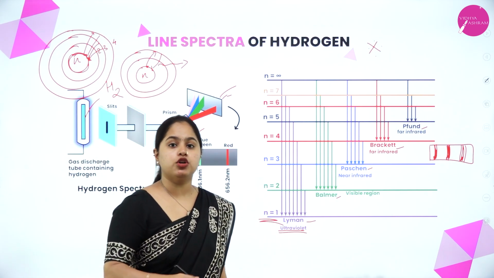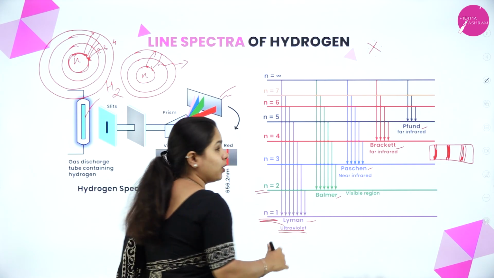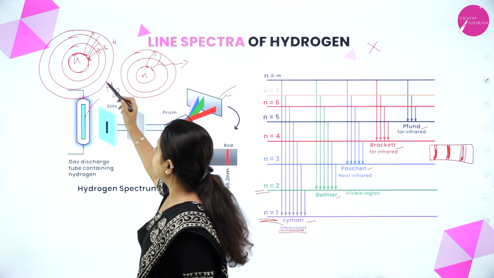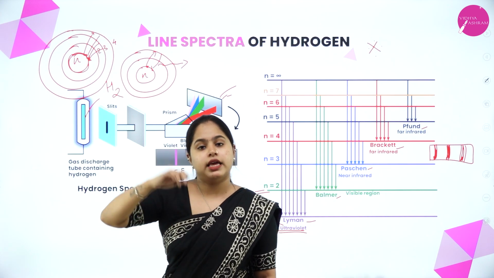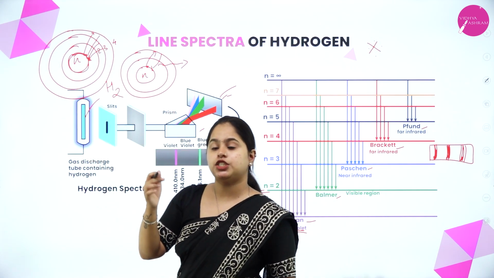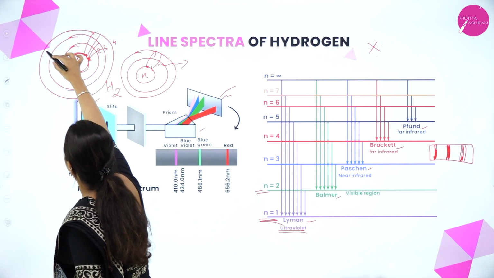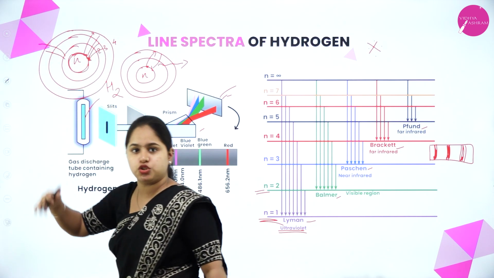Now next, moving on to Balmer series. As you can see here, it corresponds to n is equal to 2. That means in the same diagram, from any higher energy level, I have only drawn till 4, there can be 5, 6, 7 till infinity, right? So from any higher energy level, the electron can fall back to 2.